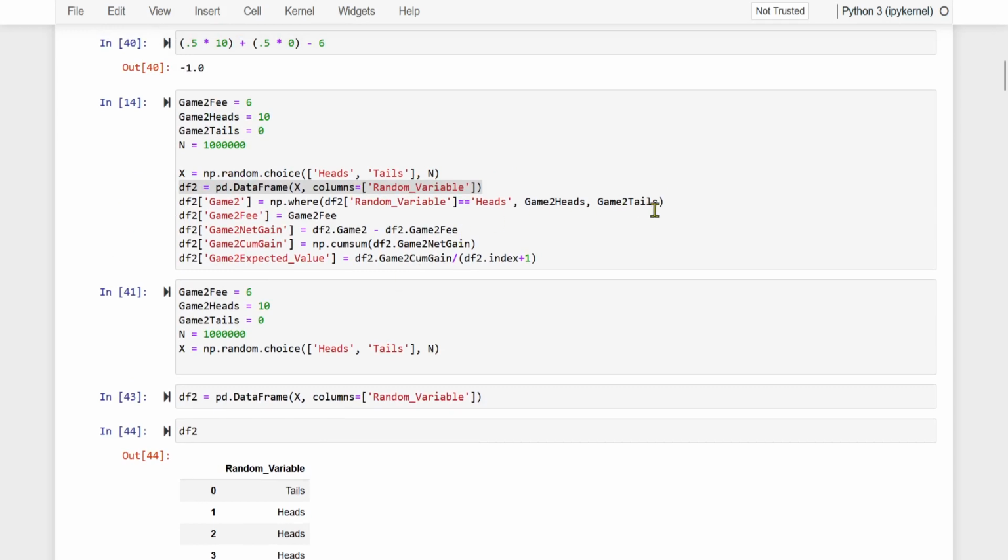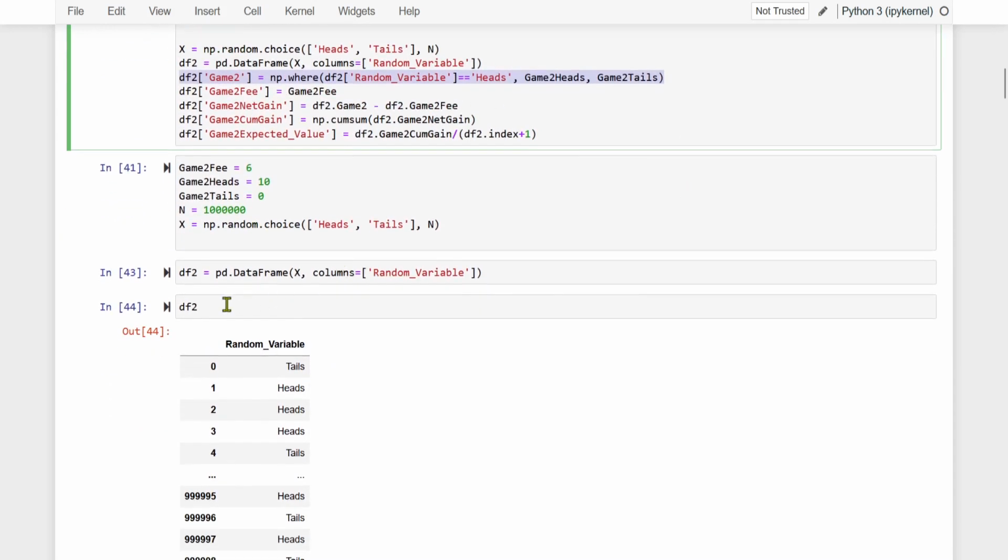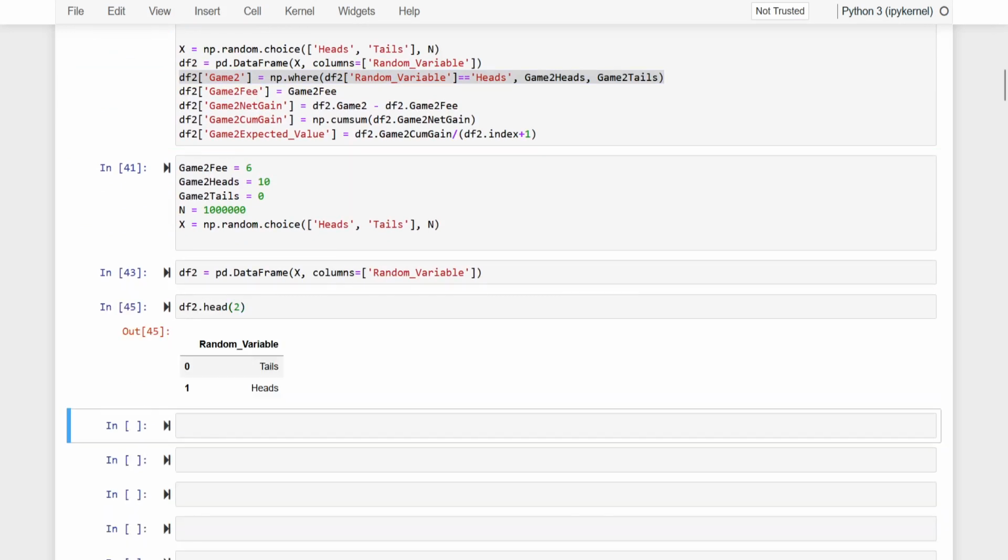Then we will do what? Exactly as we did earlier. We are not going to change anything whatsoever, right? So what is this doing? If it is tails, we will write 0 alongside this column.